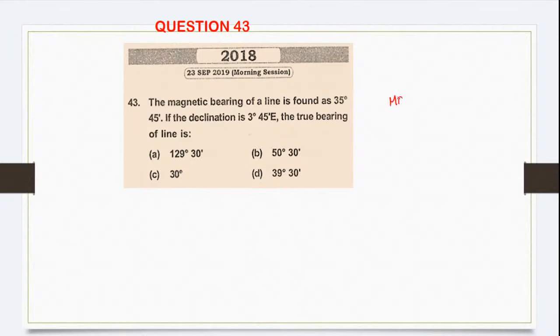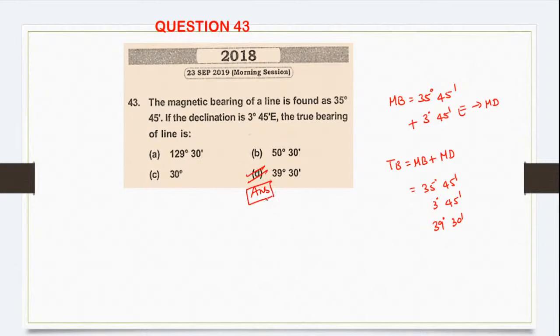Magnetic bearing of a line is 35 degree 45 minute. The declination is 3 degree 45 minute east. East means you have to add it. True bearing is equal to magnetic bearing plus magnetic declination. This is your magnetic declination. So just add them, 35 degree 45 minute plus 3 degree 45 minute. So 90, carry out, 139 degree 30 minute will be your answer. Okay, so D is your correct answer.